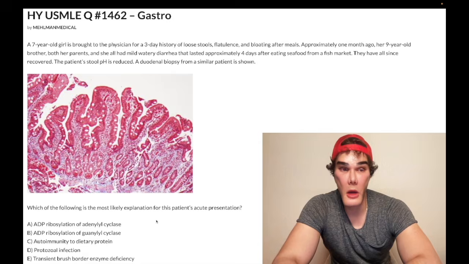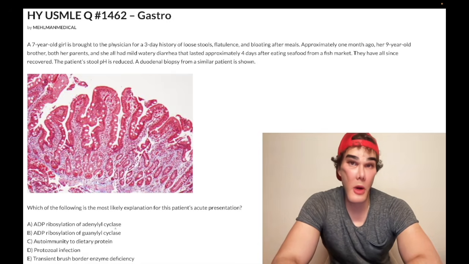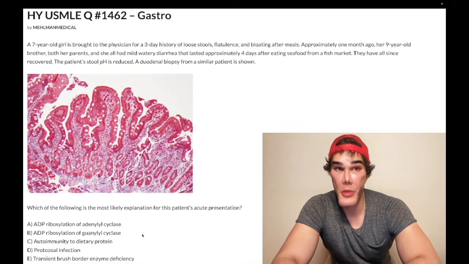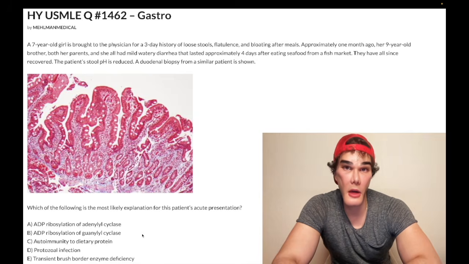Choice B, ADP ribosylation of guanylyl cyclase. Wrong answer. So this is 2 things in USMLE. It's going to be E. coli heat stable toxin, which is just another cause of traveler's diarrhea, as well as Yersinia enterocolitica toxin, which will cause bloody diarrhea and pseudoappendicitis, right lower quadrant pain, classically in kids.